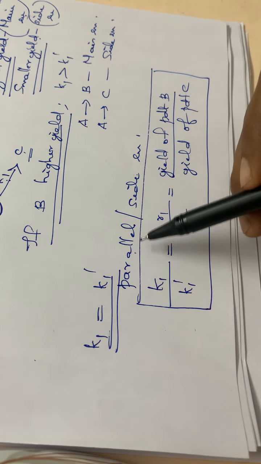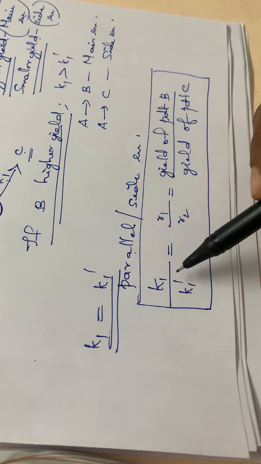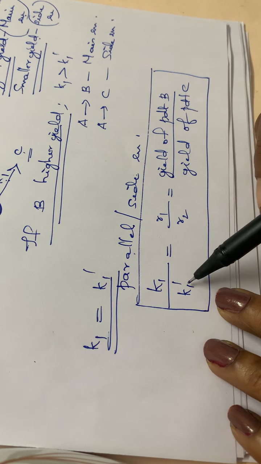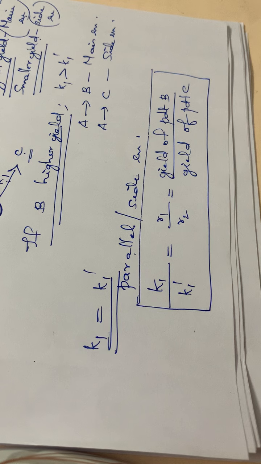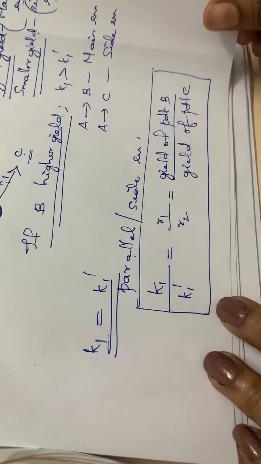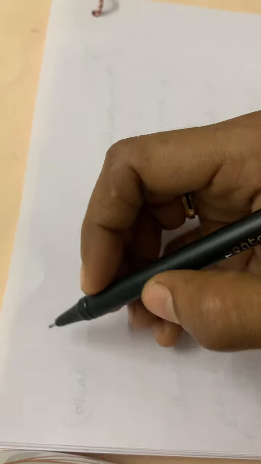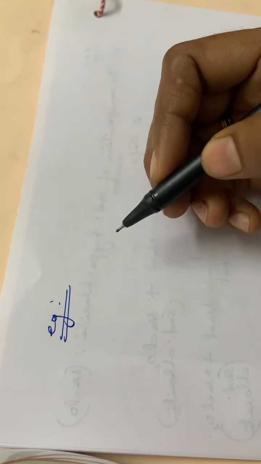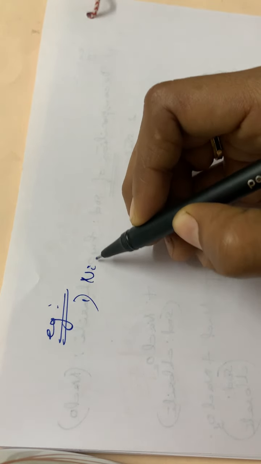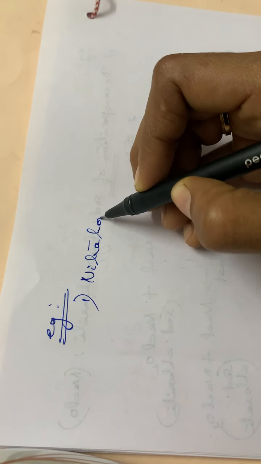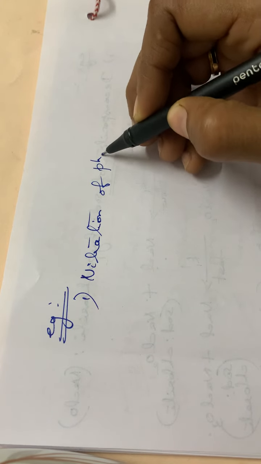If K1 is equal to K1 dash, it is a parallel or side reaction, and it can be calculated by this ratio. K1 by K1 dash is equal to R1 by R2, that is equal to yield of product B divided by yield of product C. Okay, so then we can move on to some examples for this reaction. Examples of parallel reactions or side reactions. The first one is the nitration of phenol.